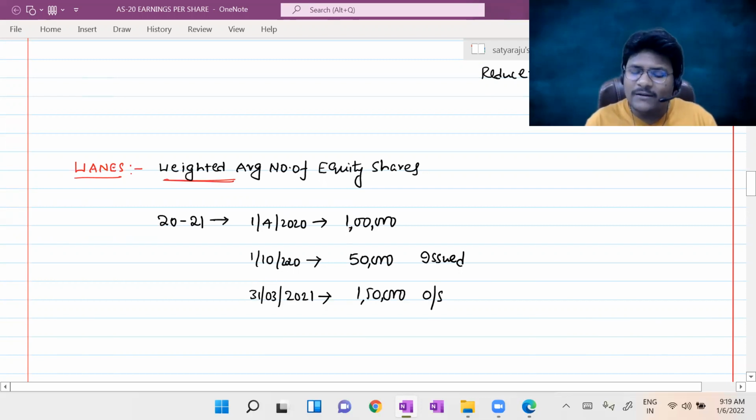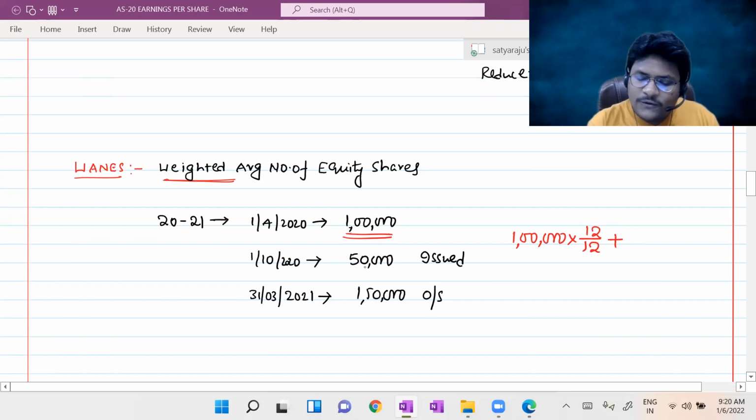Period weight means these 1 lakh equity shares are outstanding for the entire 12 months, right? Plus these 50,000 equity shares are outstanding only for 6 months out of 12 months, so I put 50,000 into 6/12.